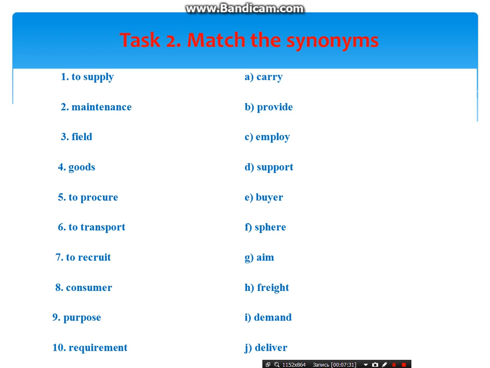As an example, I can give you one more word. To supply means to provide. In such a way, you should continue matching the words with their synonyms.